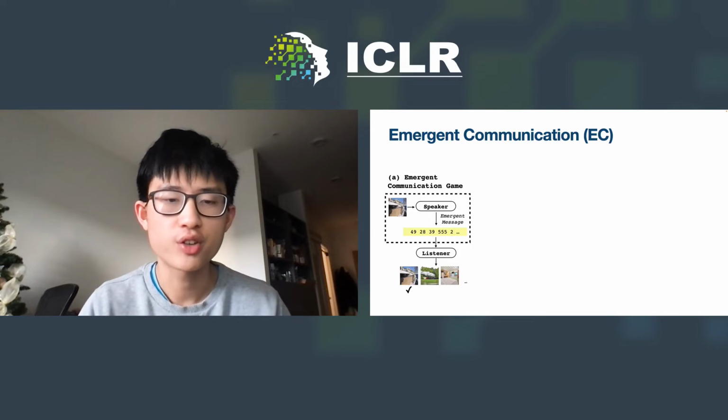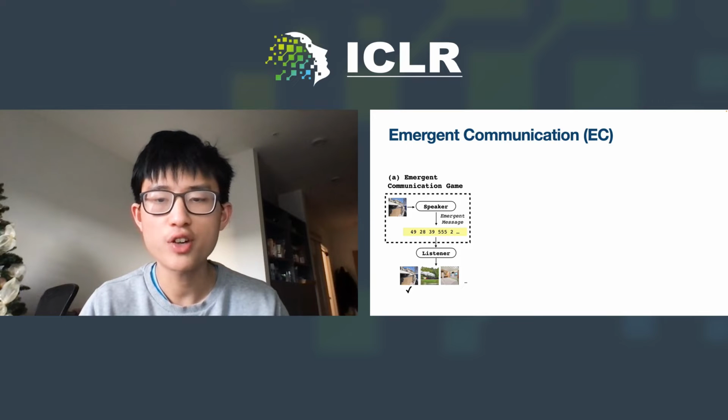Emergent communication studies how machines can develop their own languages. It's often implemented as an image referential game, where a speaker generates a sequence of tokens based on an input image, and the listener needs to guess the image based on the message. By optimizing two agents for guessing success, the message from the speaker of the emergent language could evolve properties similar